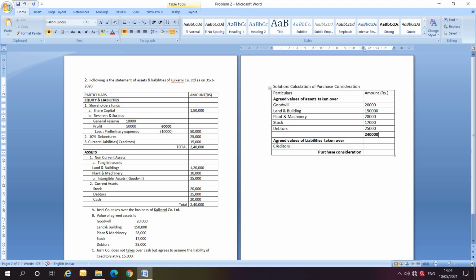From that we have to minus the liability. Only creditors are taken, and the value is 15,000. We write it here, and when you minus this from the total of assets, you will get your purchase consideration, which is 2,25,000. So this is how you solve the problem. Very simple problem. You just have to remember to take only those assets and liabilities which are taken over. From the assets, if you minus liabilities, you will get the amount of purchase consideration. I hope the students have understood.